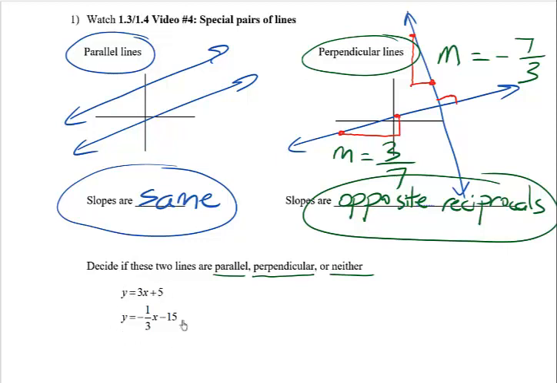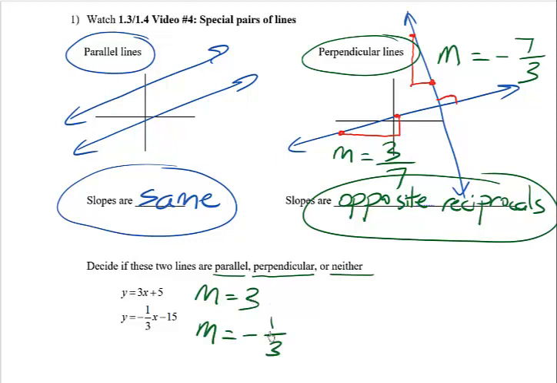I made this example particularly nice because both of these equations are in the good format, right? They're both in slope-intercept form, the y equals mx plus b format. If they weren't, I could always put them in the good format first. Let's jot down the two slopes. Looks like the slope of this top guy is 3, the number in front of the x, and then it looks like for the second line it is negative 1/3.